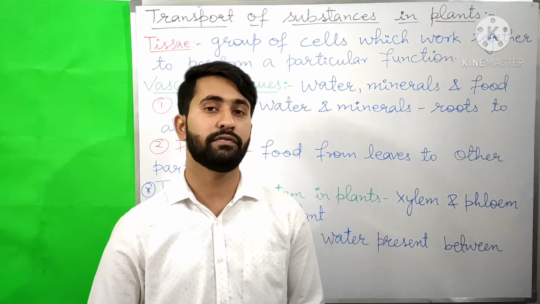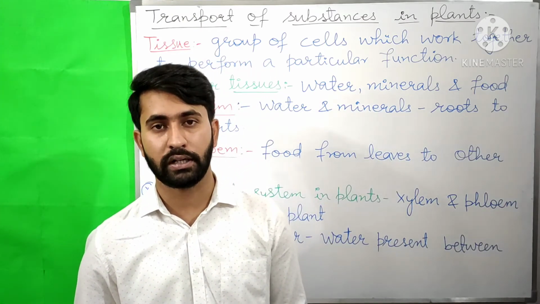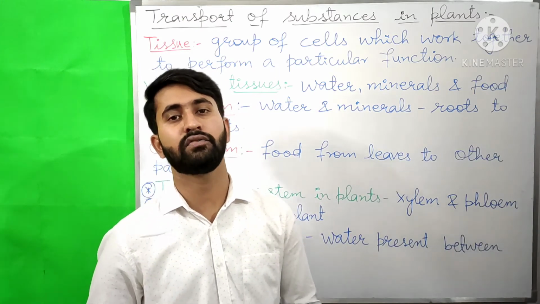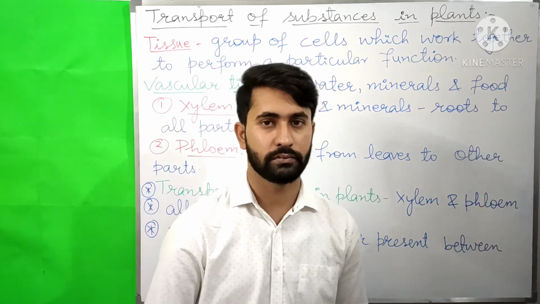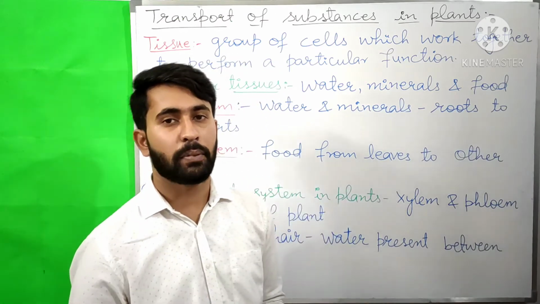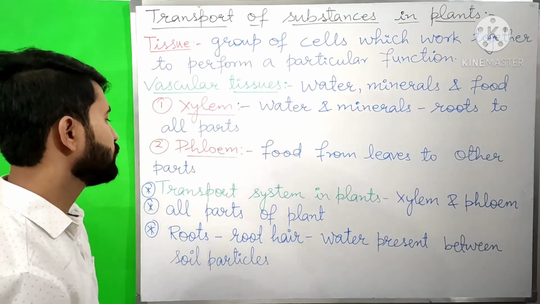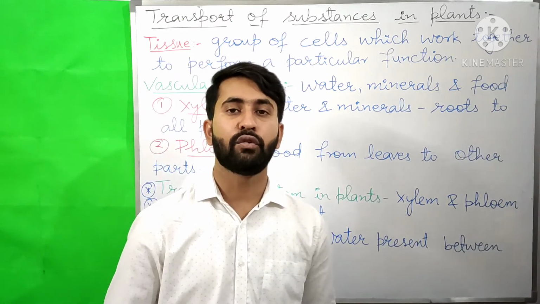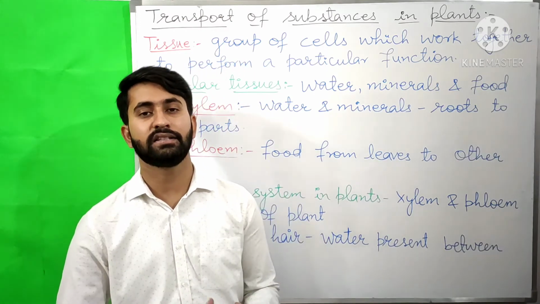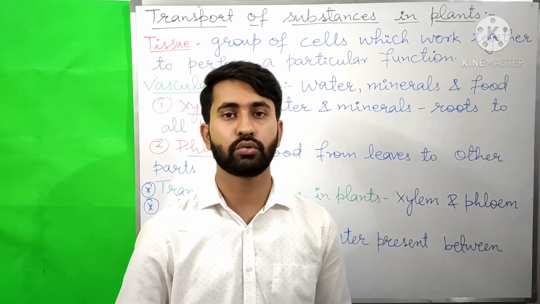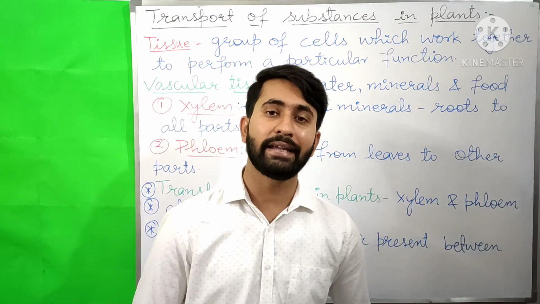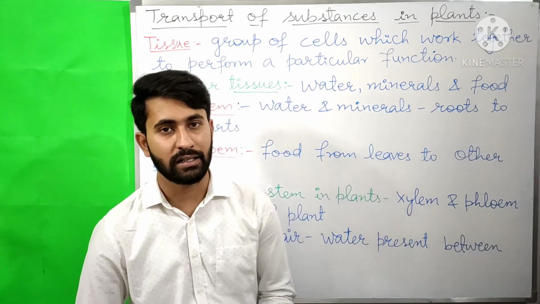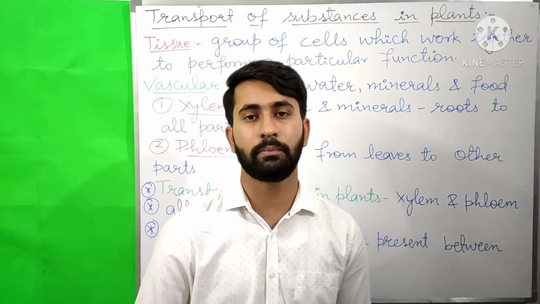Now this prepared food is to be transported to the various parts of the plant which cannot prepare their own food. This means that the plants need a transport system to carry water and minerals that are absorbed by the roots to the leaves and the other parts, and to carry the food prepared in the leaves to the other parts of the plant.